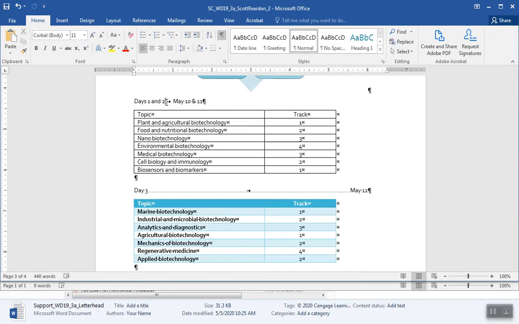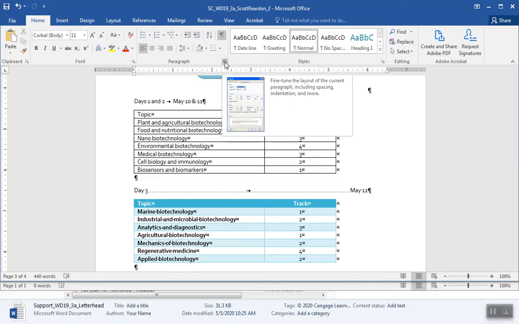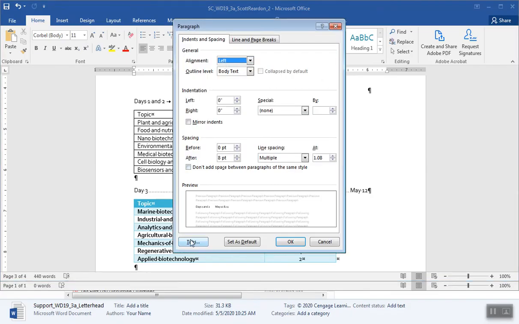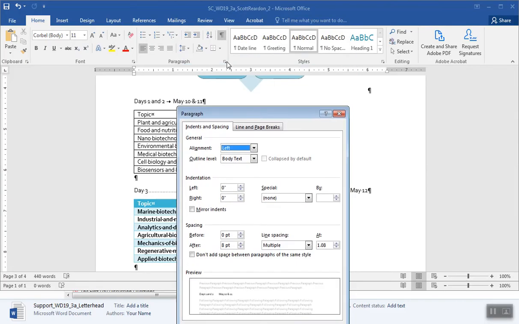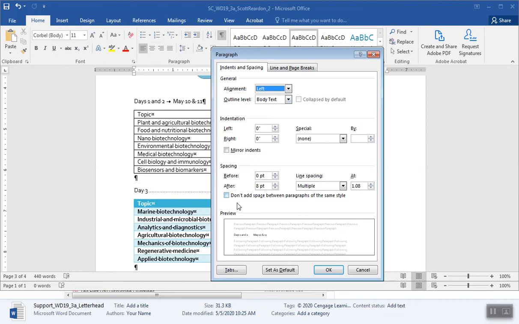Okay, so what I'm going to do here is go to my paragraph group. I'm going to go down to tabs down here. I should say my paragraph dialog box launcher. Paragraph group, paragraph dialog box launcher. I'm going to pull up tabs.